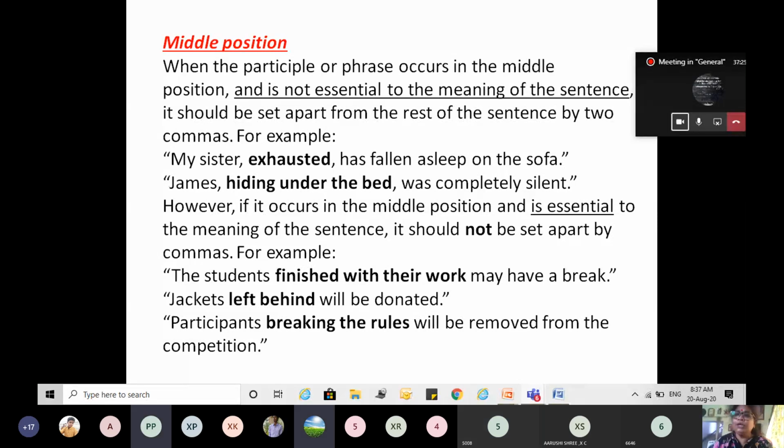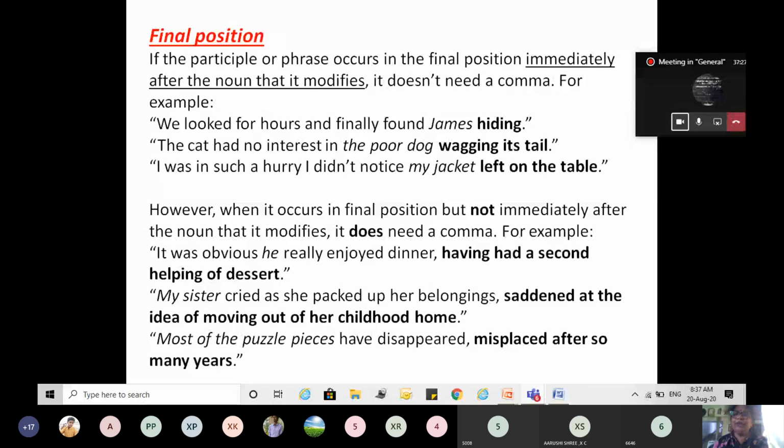Now the last, the final position, that is at the end. If the participle or the participle phrase occurs at the end of the sentence, immediately after the noun, because it acts as an adjective.